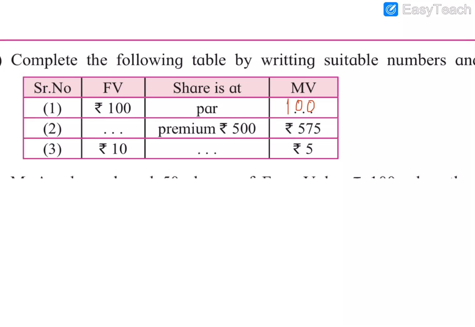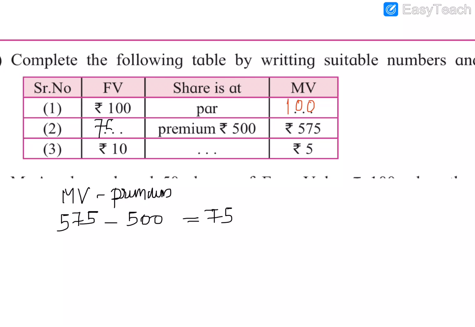It is given that the profit is 500 and market value is given. So we need to find the face value. For that we can do the subtraction: market value minus premium. So the market value is 575 minus the premium or the profit of 500. So 575 minus 500 is rupees 75. So this will be the face value. So we can write it here.